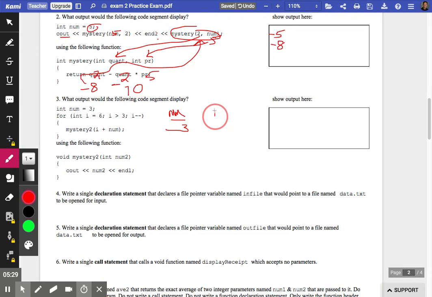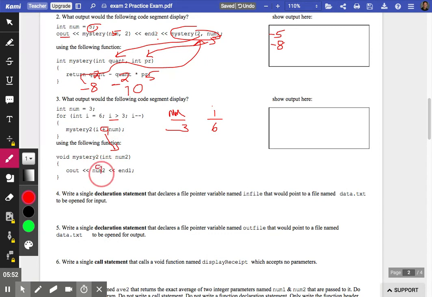The variable I is initialized to 6. We loop until I hits 3. Anyway, mystery 2 is a function. It's typed out here. I plus num, I meant to say, that's 9. 9 is passed as a parameter. It plugs in here for num2.